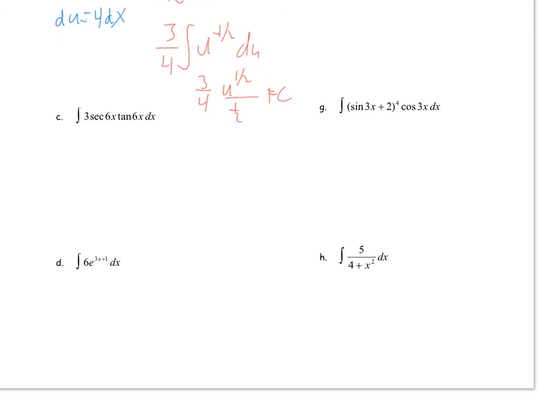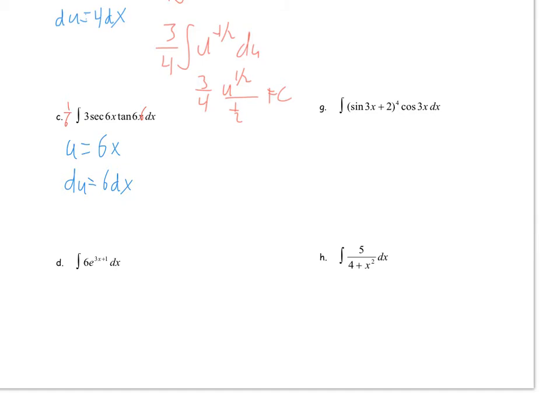Okay, C. Again, you don't need U substitution on this problem necessarily, but if you personally need it, then you probably would make u be 6x. So our du is 6 dx. To get a 6, to be consistent, I'm just going to multiply by 6 on the inside, put a 1/6 out front. Okay? I'm not going to show that anymore, but that's what happens on most of these problems where our du is equal to a number times dx.